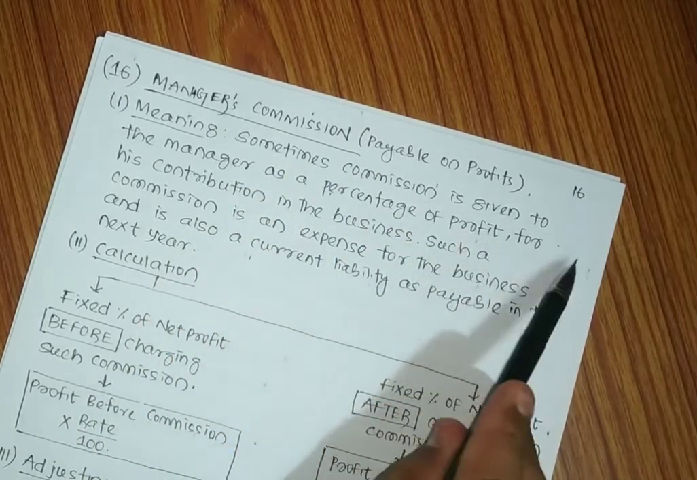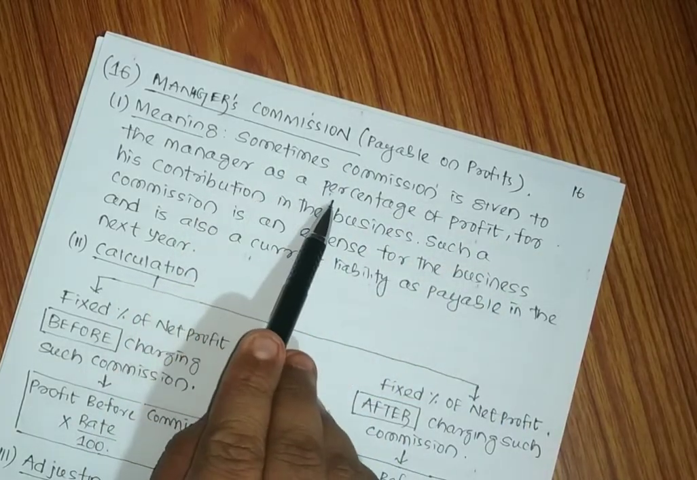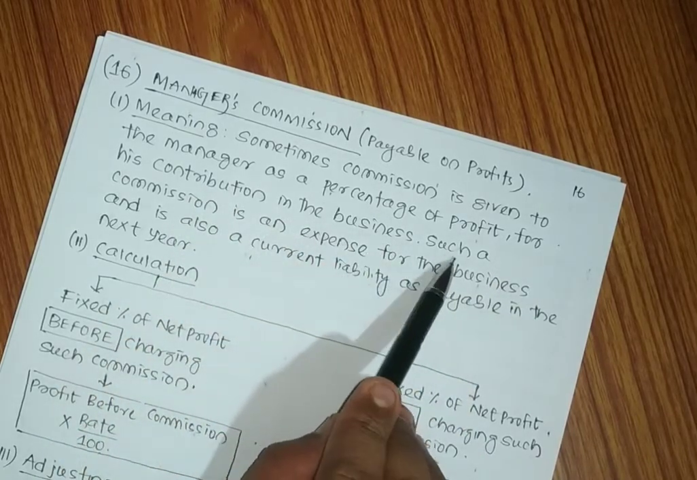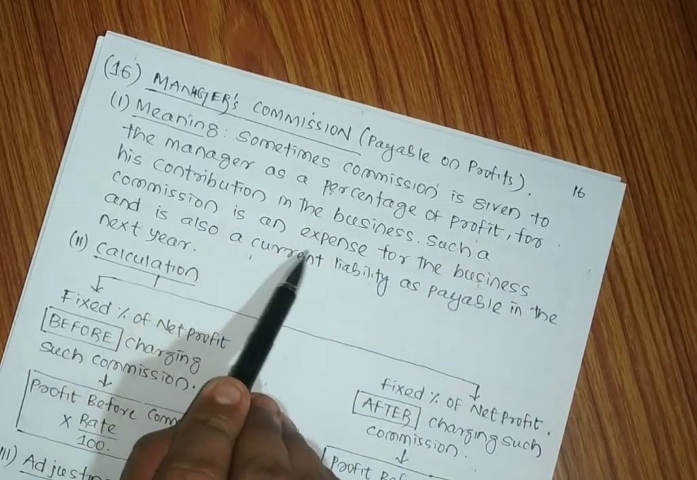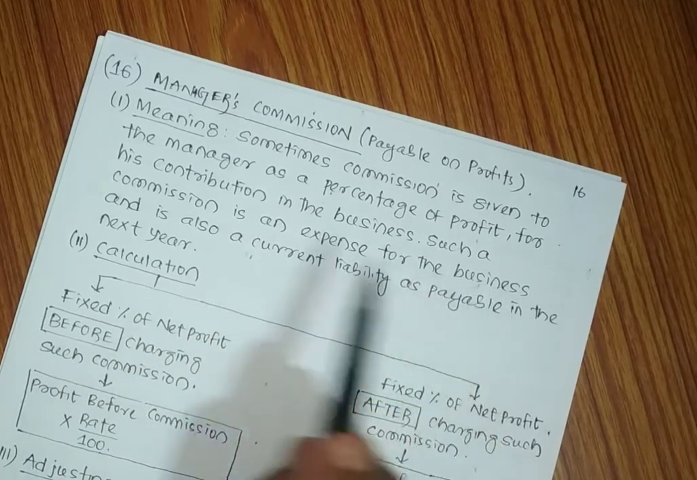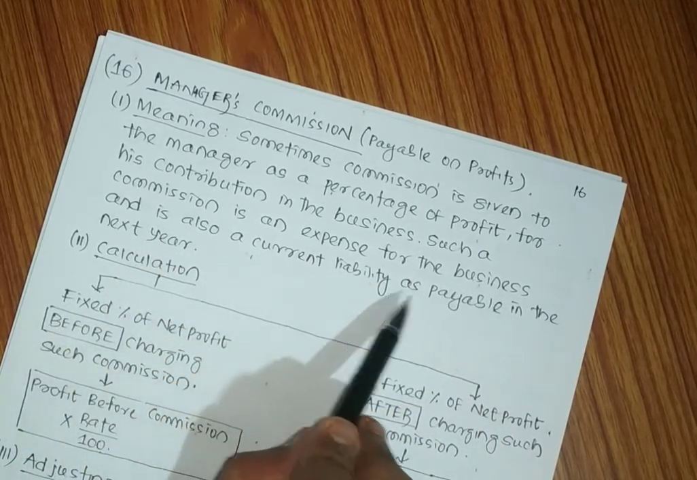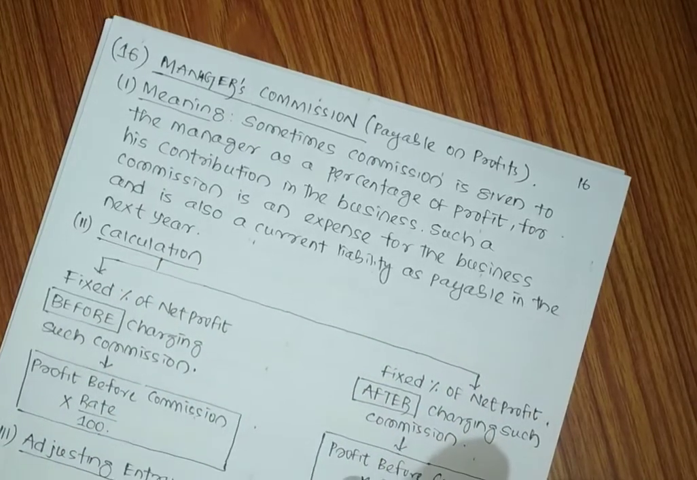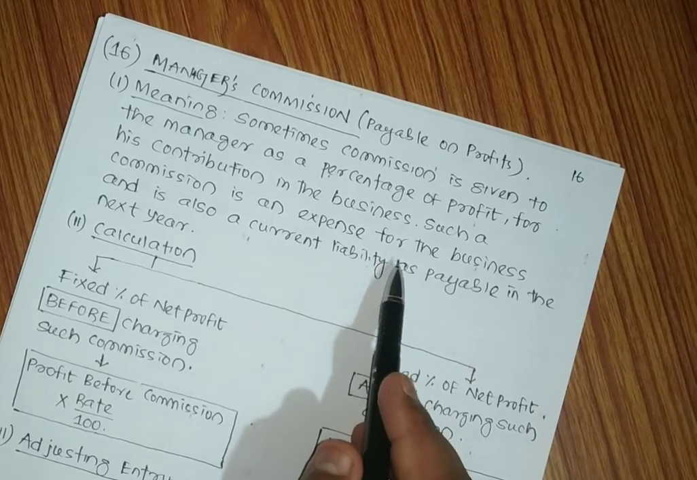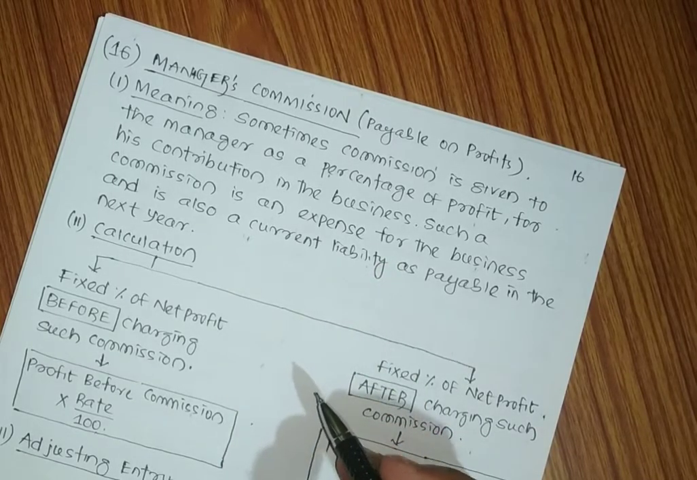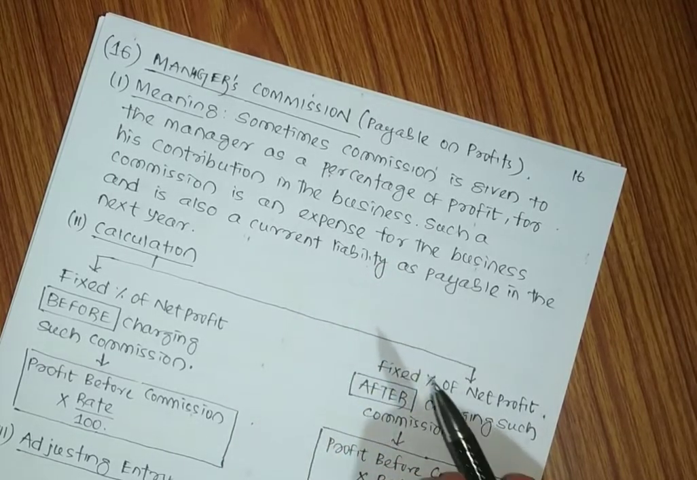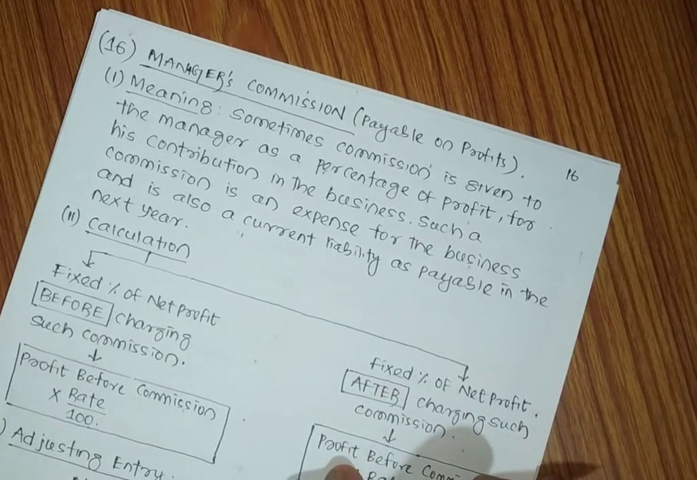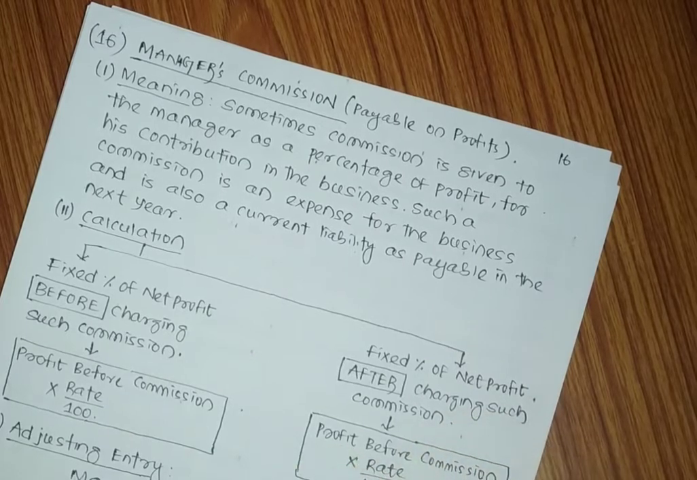So manager's commission is basically provided on profits. Sometimes commission is given to the manager as a percentage of profit for his contribution in the business. Such a commission is an expense for the business and also a current liability as payable in the next period. Usually commission is an expense, so it will be recorded in the debit side of the profit and loss account, and similarly it will be payable in the next period, therefore it will be considered as a current liability.